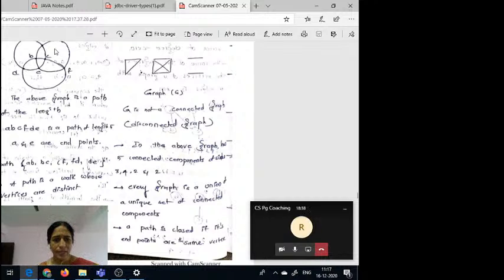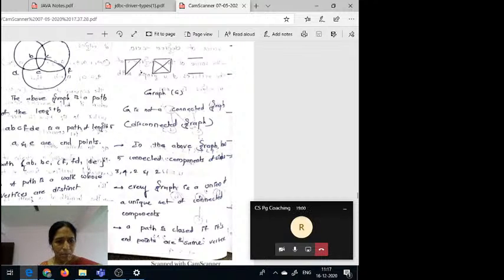That means in a path each and every vertex can be visited only one time. That means in the path, whatever vertices we choose, those vertices are distinct vertices. Suppose, this is a path: A, B, C, F, D, E is a path. Whereas D, B, C, F, D, B, E is not a path.